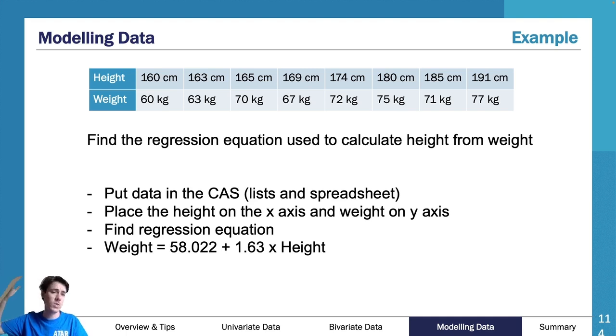Usually it's in your settings or your calculations part of your Casio, and you find this exact piece of information here. So you will go through and it will give it to you, and then you put that on the page. Really important, you don't write y equals 58.022 plus 1.63 by x. You put in your variables. You say weight equals 58.022 plus 1.63 multiplied by your height.